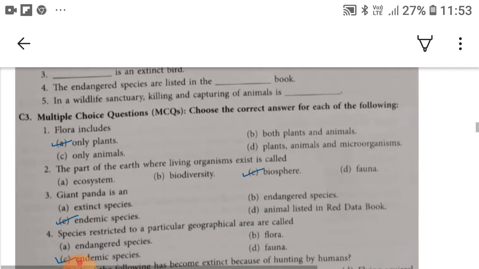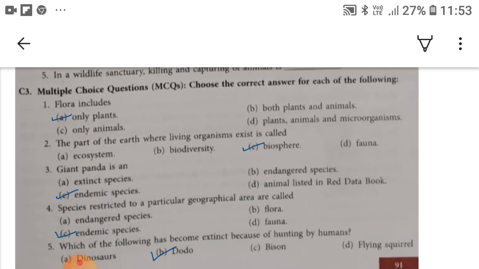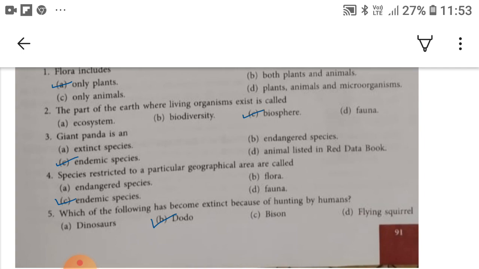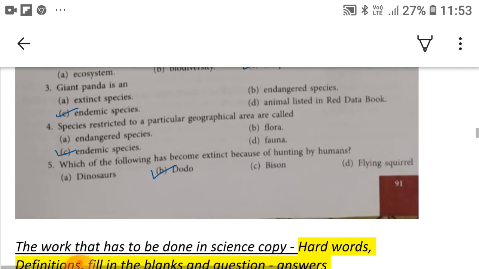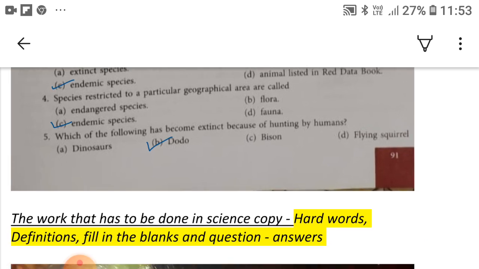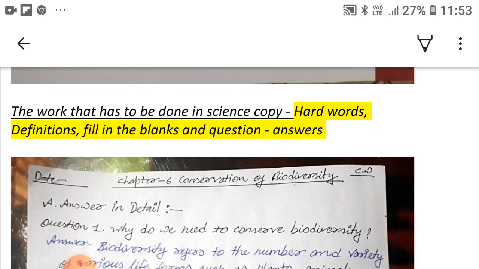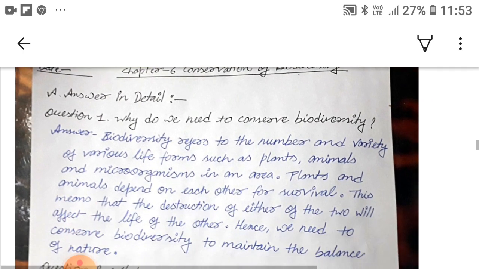C3 part multiple choice questions. So for the first, only plants is the right option. For the second, biosphere is the right option. For the third, endemic species is the right option. For the fourth, endemic species is the right option. For the fifth, dodo is the right option. The work that has to be done in science copy, you have to do hard words, definitions, fill in the blanks and question answers in your science copy.